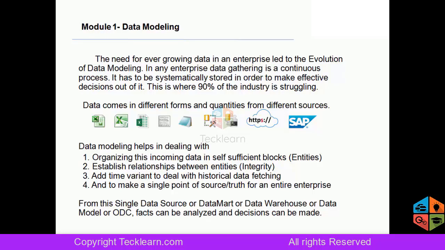Okay, so here I have put some icons of different forms of data. So the data can be coming from Excel sheets, flat files, RDBMS like tables or a web service or an ERP.